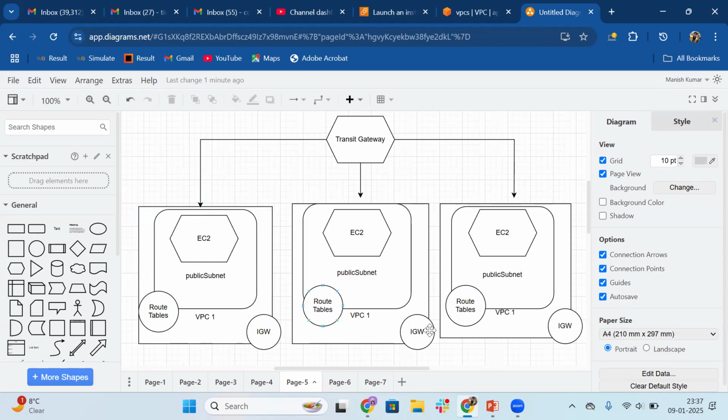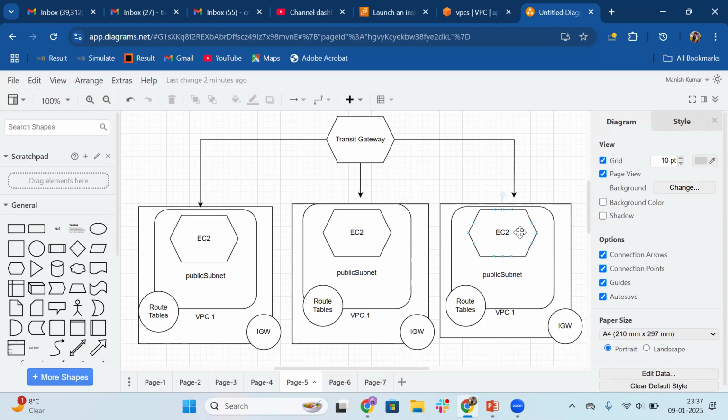We will be creating three VPC, three route tables, three internet gateways, and in all these separate VPC, we will be creating one public EC2 instance. Then we will create transit gateway attachments, and then we will establish the communication between these three resources. In this particular video, I will be just covering the concept for VPC1, and then I will replicate the same infrastructure for VPC2 and VPC3.